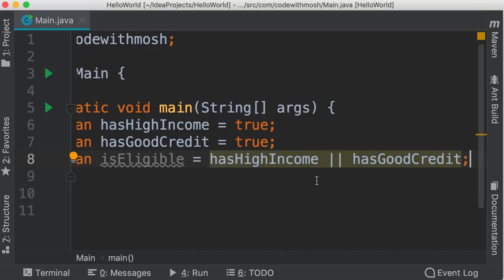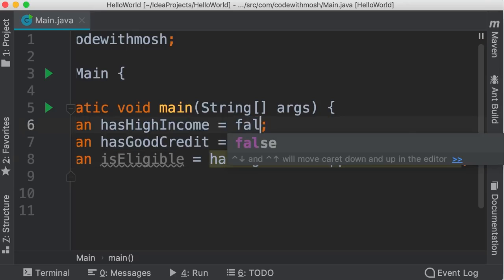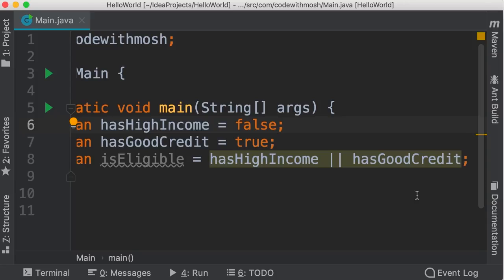This Boolean variable is true, so it doesn't matter what we have after. Java will not evaluate the rest of this expression. It simply returns true. However, if this variable was false, Java would continue evaluating this expression, hoping that the next Boolean value or the next Boolean expression is true. So this is the OR operator.